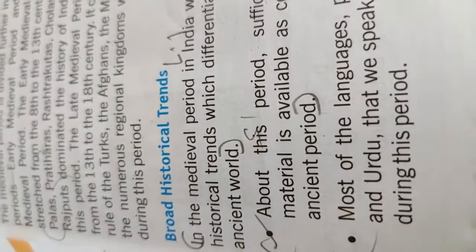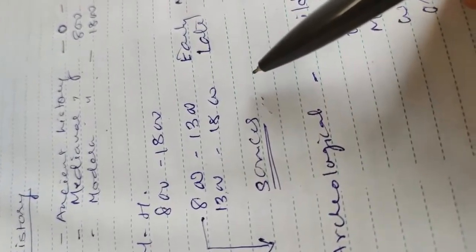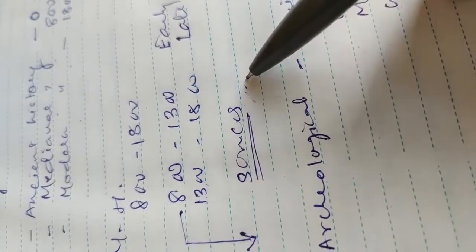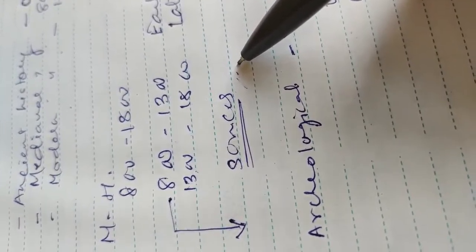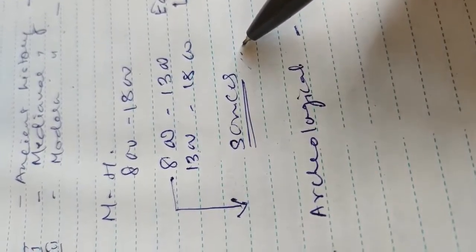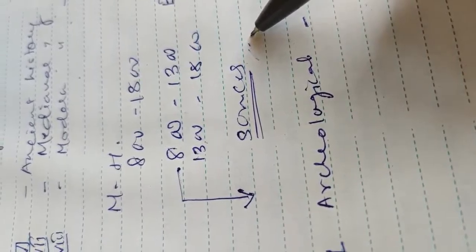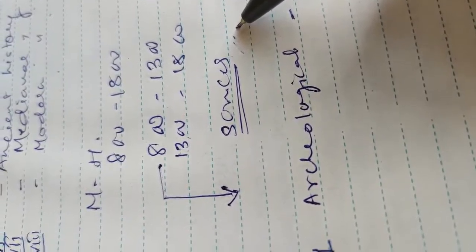So actually there are many sources. Understand that? There are many sources through which we come to know. Fine. That what would have been there in 8th century, what kind of houses must be there, what kind of living people might be having. So many sources are there.